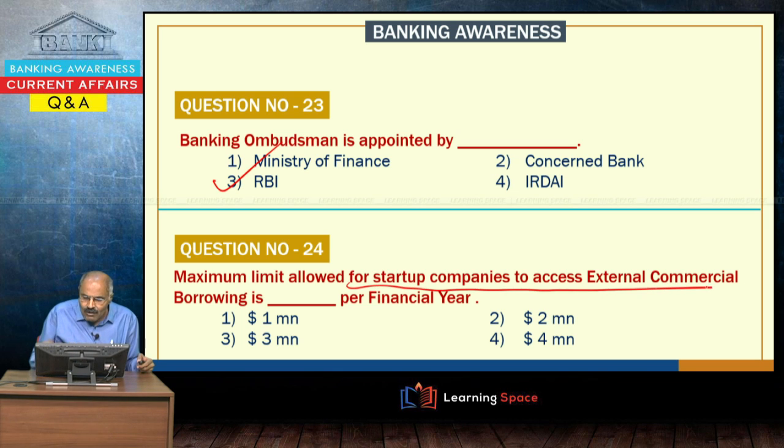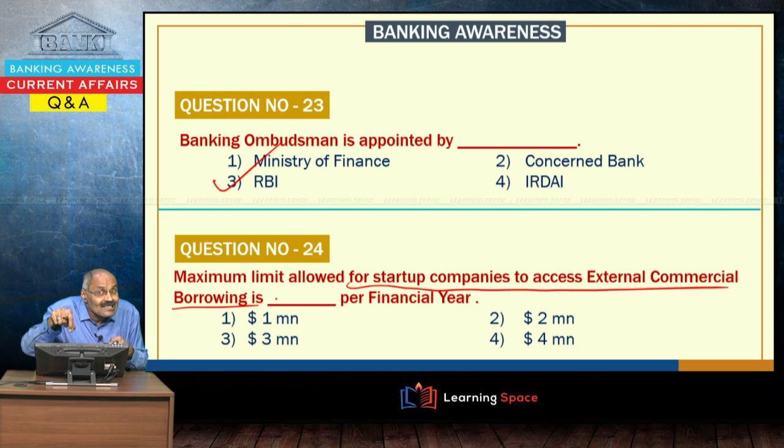Maximum limit allowed for startup companies to access external commercial borrowing. What is meant by external commercial borrowing? The borrowing by Indian corporates, whether public sector or private sector, it does not matter, from the foreign land. Why do they go to foreign land? Because interest rates are less there. But what is the risk?